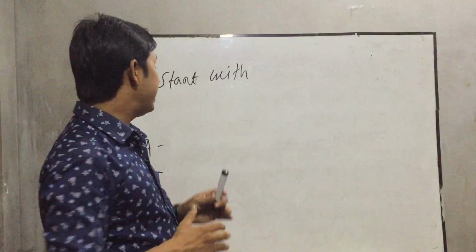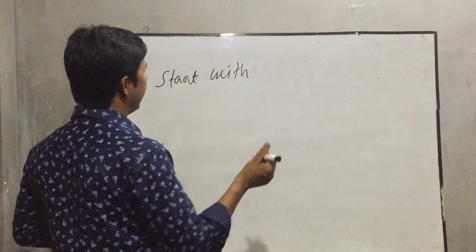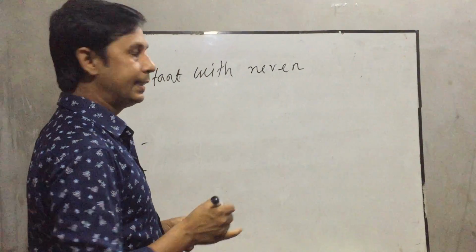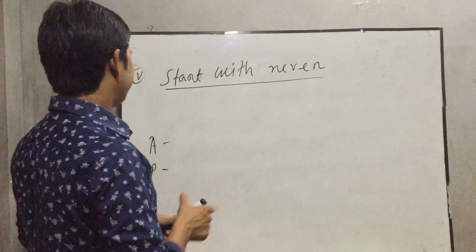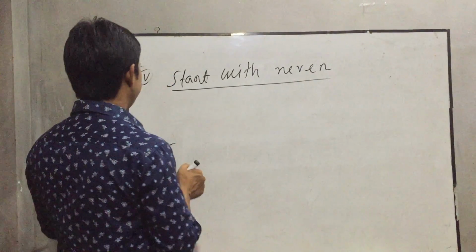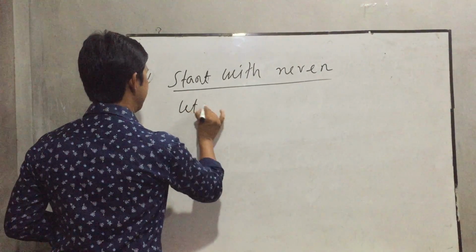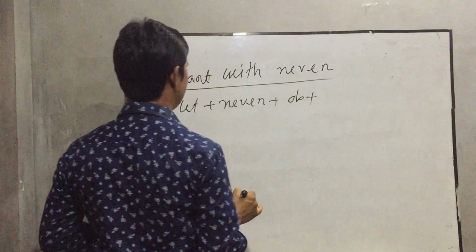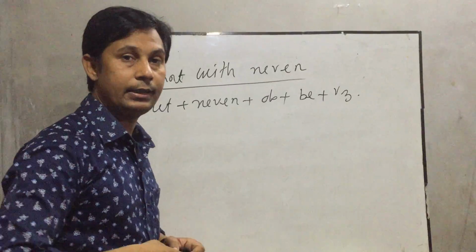If we see the imperative sentence start with never, the structure will be let plus never, then object, then be, then past participle form of verb.